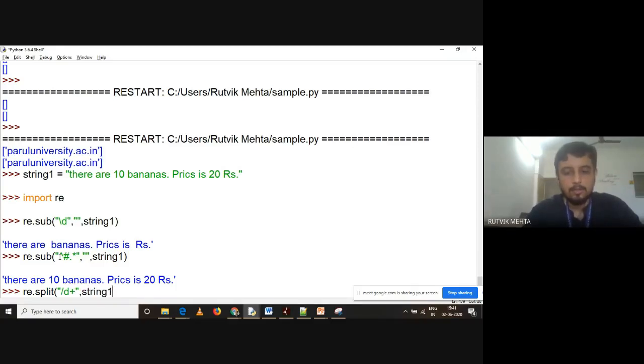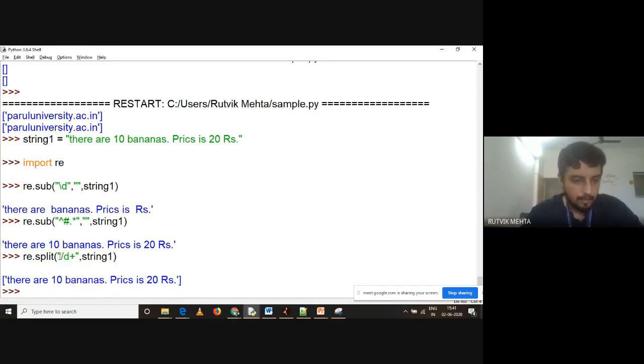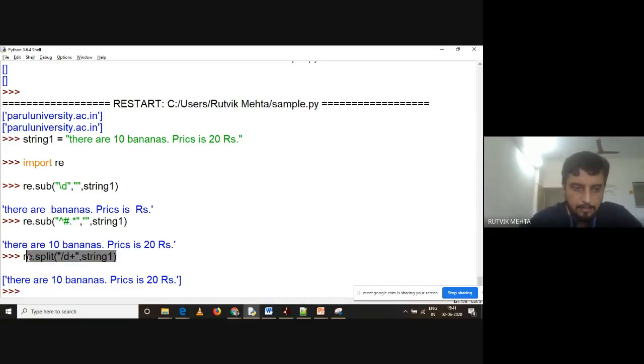The advantage is that in string splitting you cannot specify a regular expression. In string splitting you have to specify a particular number or particular string. Here you can specify a pattern, and the pattern is specified by backslash d plus. And when I press enter, okay, the slash is wrong. It should be a reverse slash.